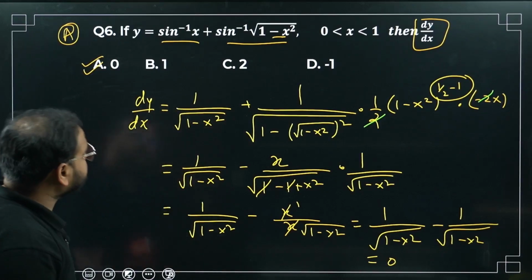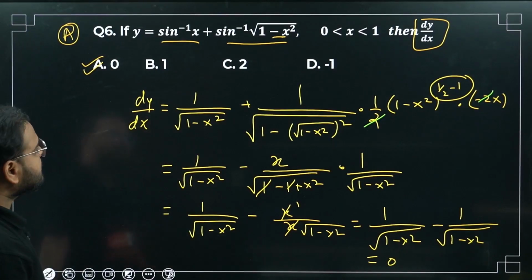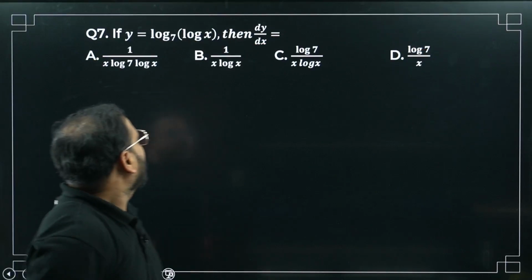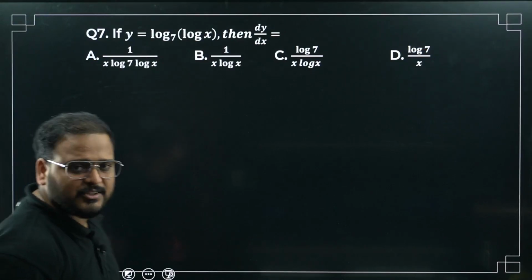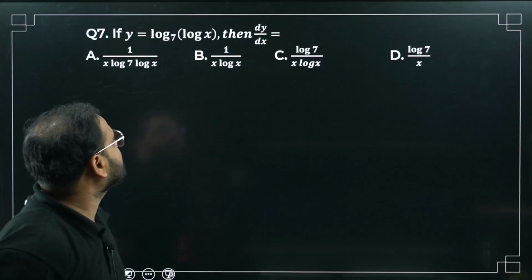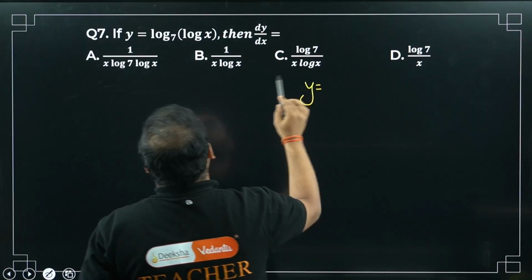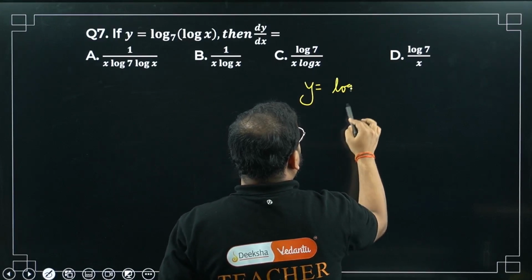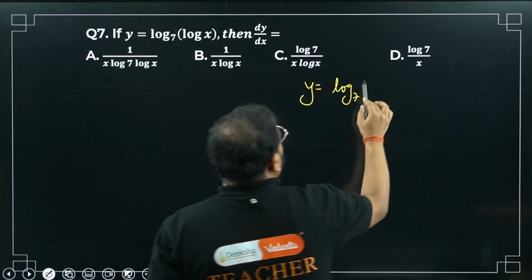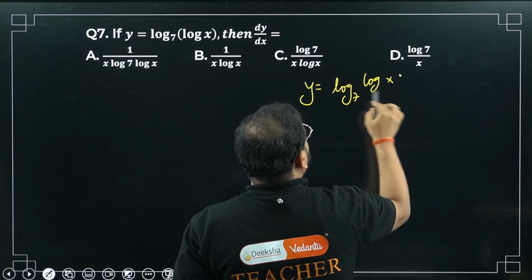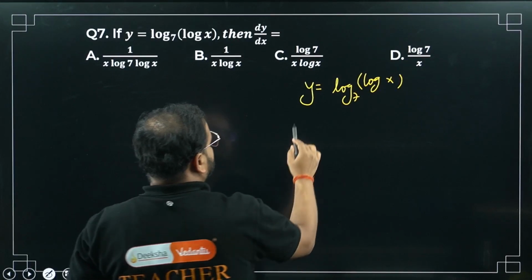Please have a look. Moving to question number 7. Simple question. Question number 7, I think the last of our MCQ. y equal to log with the base 7 is given here. log of x is again coming like this. Derivative means we have to find y1.